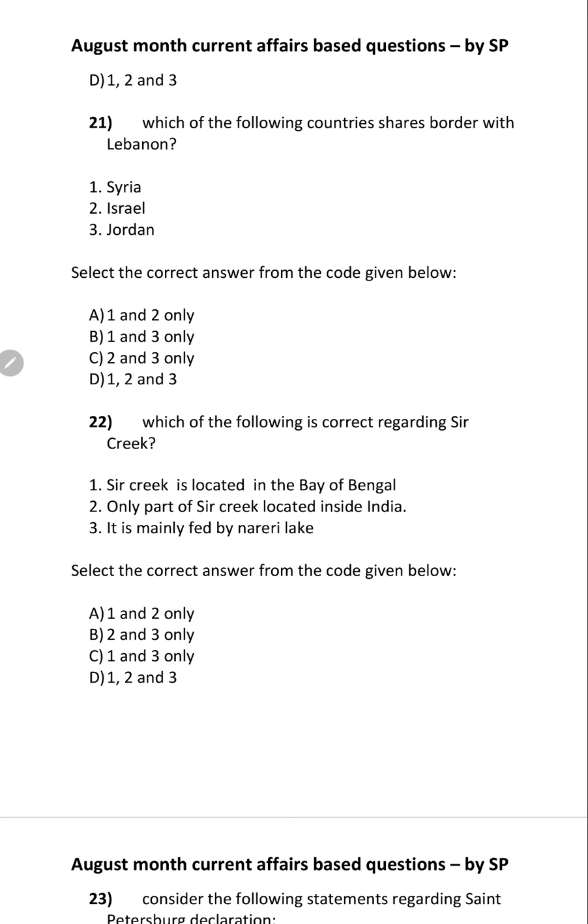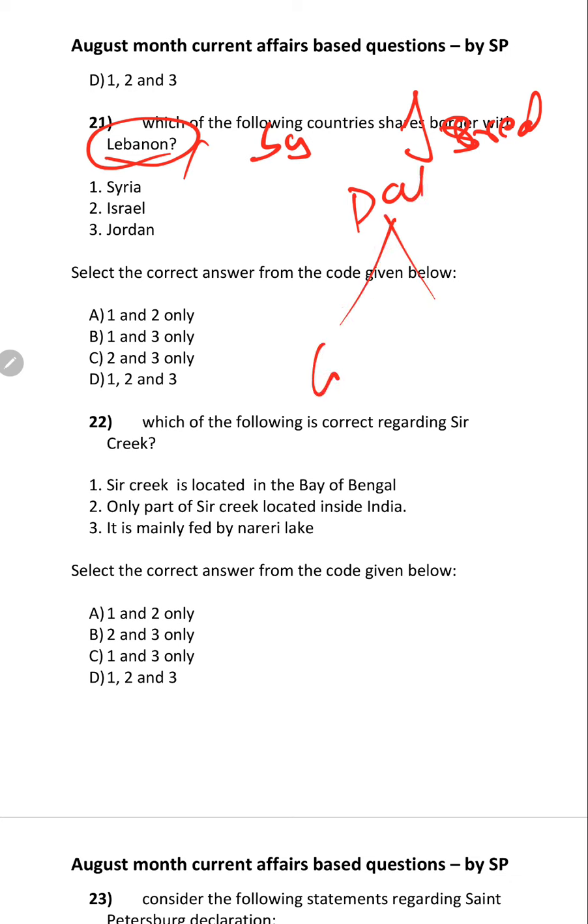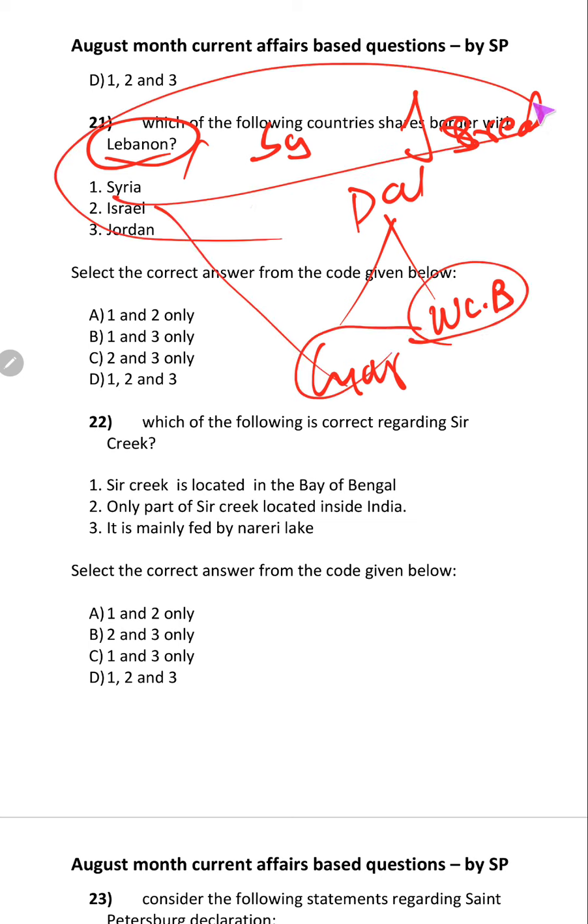Moreover, you should remember that whole map, because Lebanon is in news, Syria is in news, Israel is in news, Palestine is in news, that is Gaza Strip and West Bank. So better to remember all these 4 countries' borders and which countries share border with Mediterranean Sea.